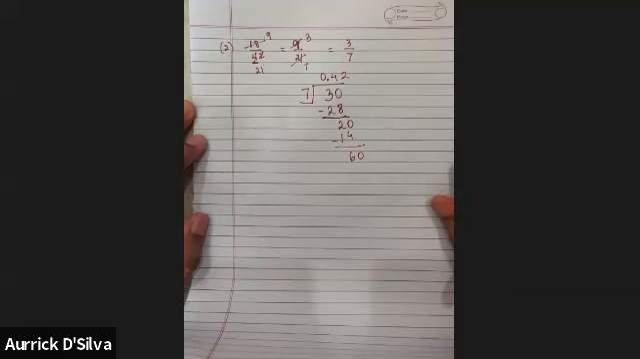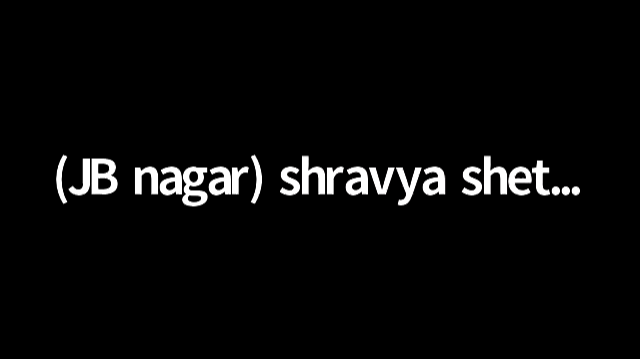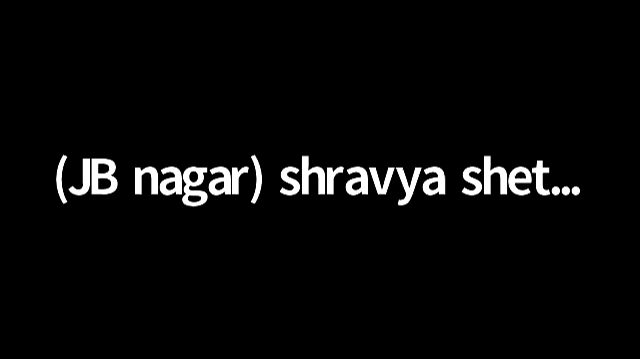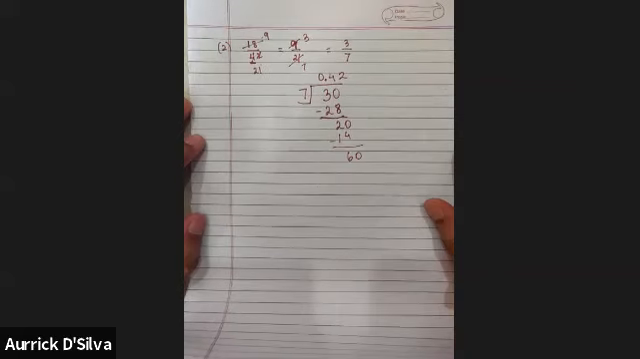How much is 7 5s? 35. 7 6s? 42. 7 7s? 49. 7 8s? 56. Right?